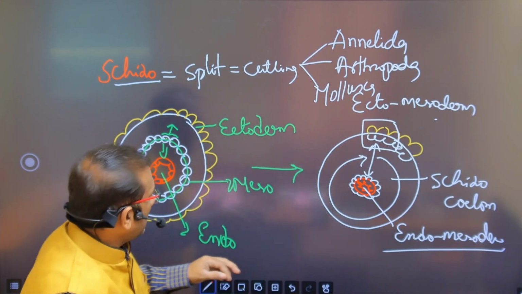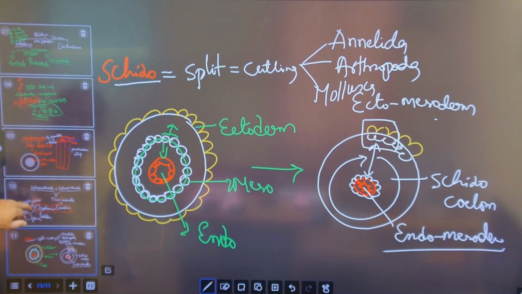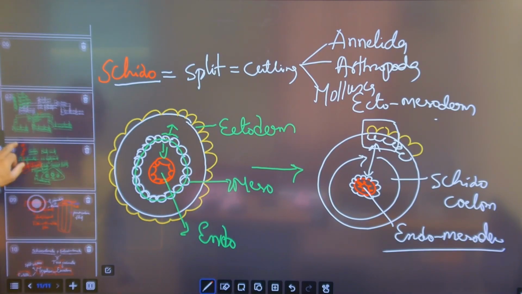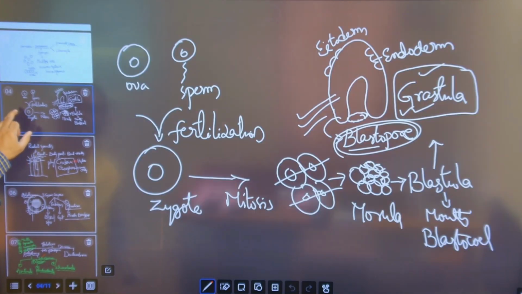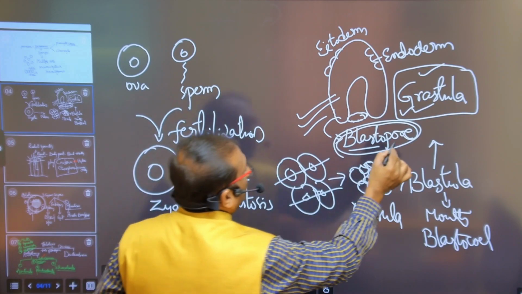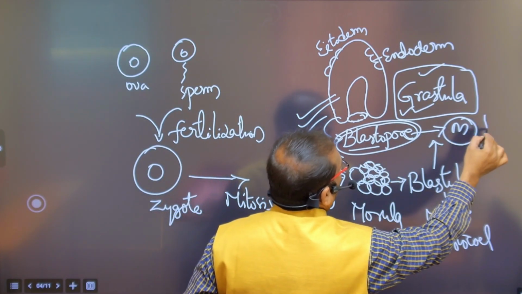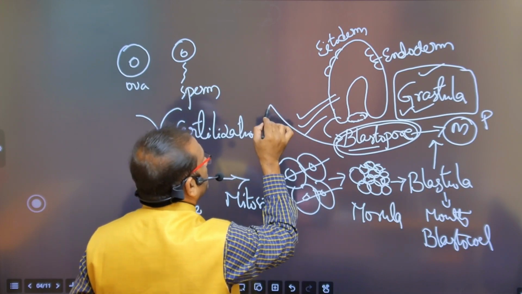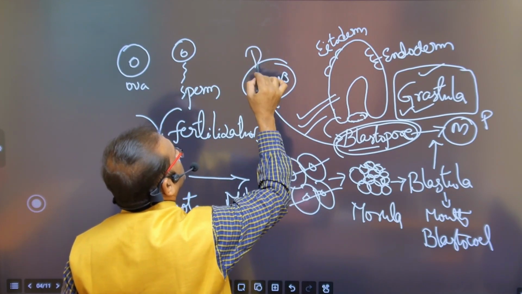So in the third slide, what we discussed here: if the blastopore is converting into mouth, it is called Protostomia. If the blastopore first converted into anus, these are called Deuterostomia.